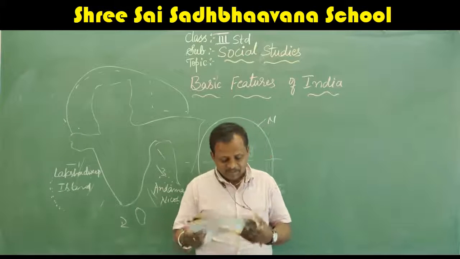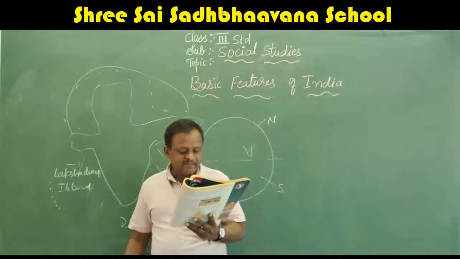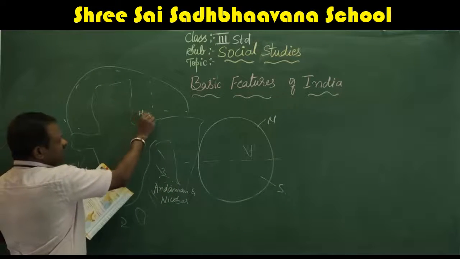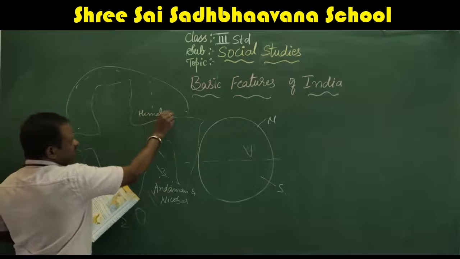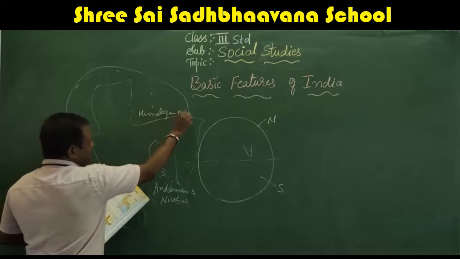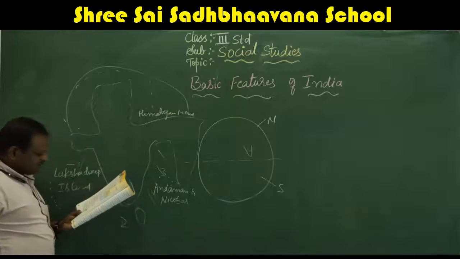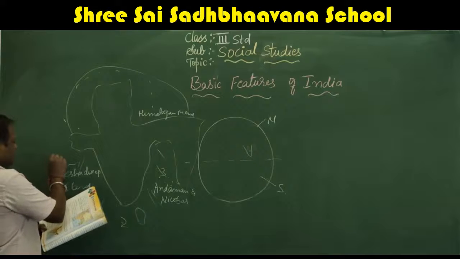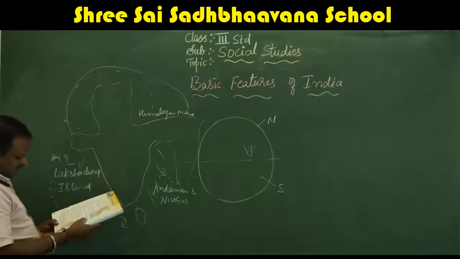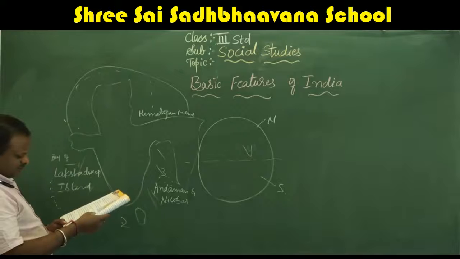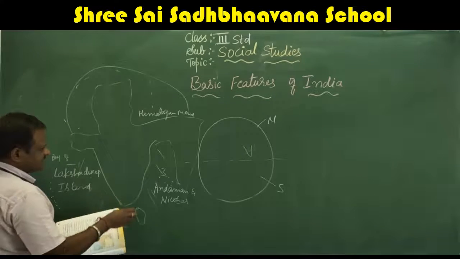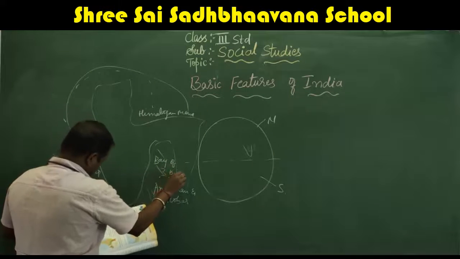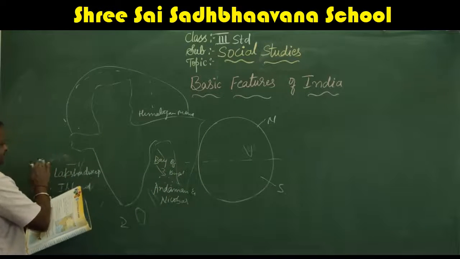Up to here I will explain. Boundaries: the Indian peninsula is surrounded by the Himalayan mountain ranges in the north. Here the Himalayan mountains. The Bay of Bengal in the east, this side Bay of Bengal. And the Arabian Sea here.